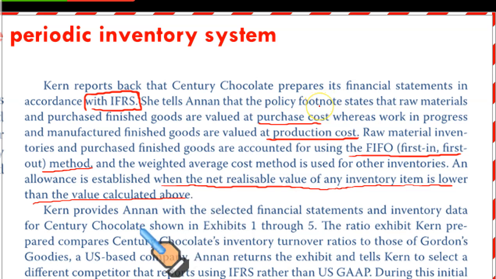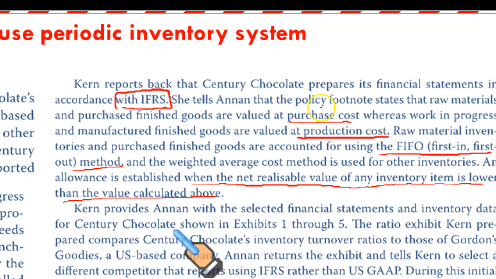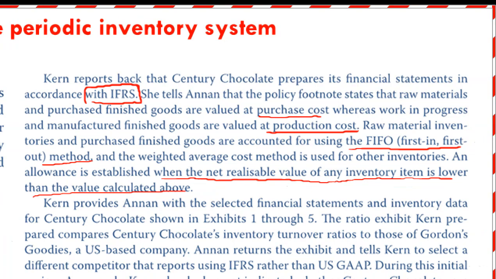Right? Karen provides Anand with the selected financial statements and inventory data for Century Chocolates shown in Exhibits 1 through 5. We will see. Next, the ratio exhibit that we will see. Karen compares Century Chocolates' inventory turnover ratios to those of Gordon's Goodies, a US based company. Now, gentlemen, remember, Century Chocolates is an IFRS based company. It values its inventory using FIFO. Now we are comparing it with a firm that is US based. The name of this firm is Gordon's Goodies, a US based firm.